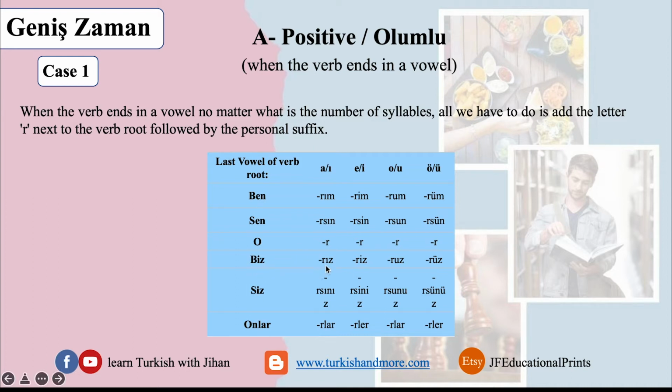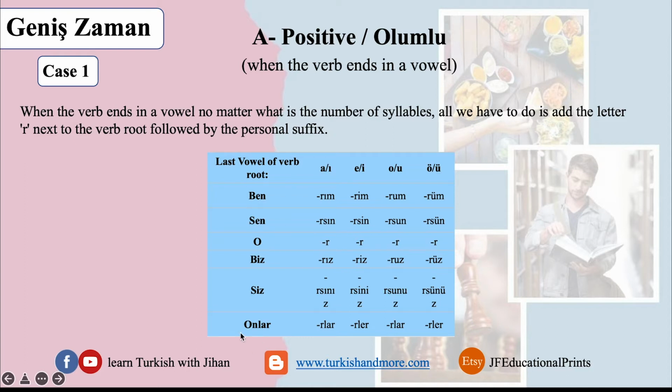For biz, you add the r and also you add the appropriate suffix of the personal pronoun. If it's a or e, you write iz. O or u, you write uz, and the last one, same as ben and sen. Siz, you add the r and sınız, because as we know, sınız, siniz, sunuz, sünüz are the suffixes of siz. When the last vowel is this one, we add sınız. When it's this one, we add siniz, and we continue this way.